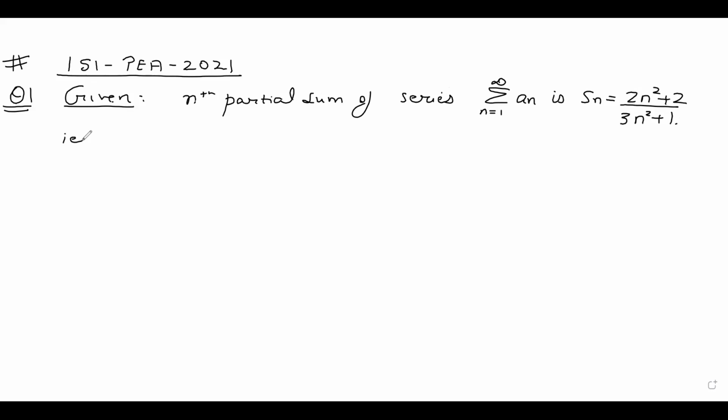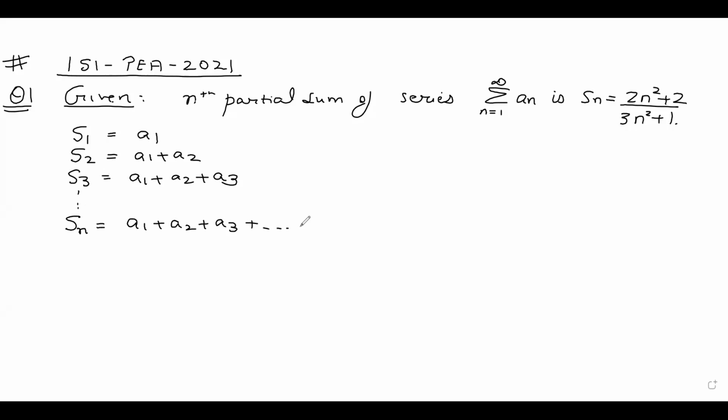So guys, first of all, you should understand the concept of partial sum. I can write my S1 is nothing but A1, S2 is equal to A1 plus A2, S3 will be equal to A1 plus A2 plus A3. These are all partial sums. So what is my Sn, guys? My Sn will be A1 plus A2 plus A3 plus dot dot dot An. These are all partial sums.